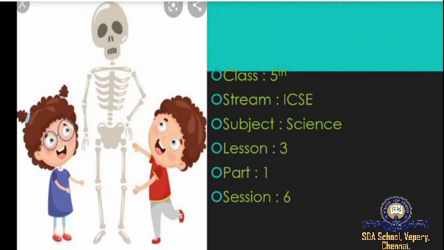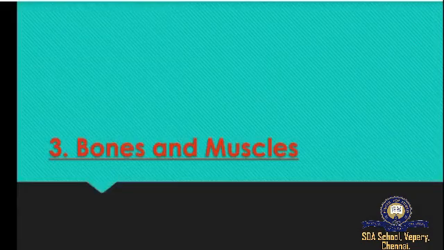In the science subject we have already completed two lessons: what the body is made of, and the second lesson, transport and excretion. In today's class we are going to see the third lesson, bones and muscles. Every single person has a skeleton made up of many bones. These bones give your body structure and help it to move in many ways.